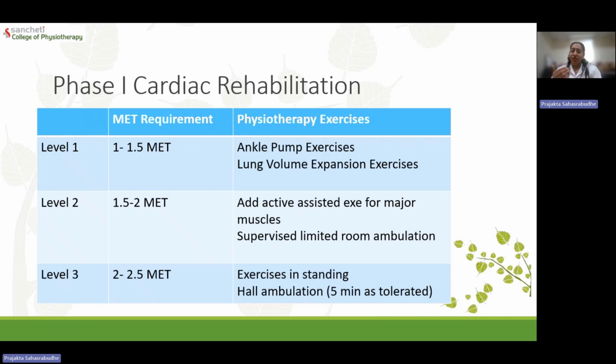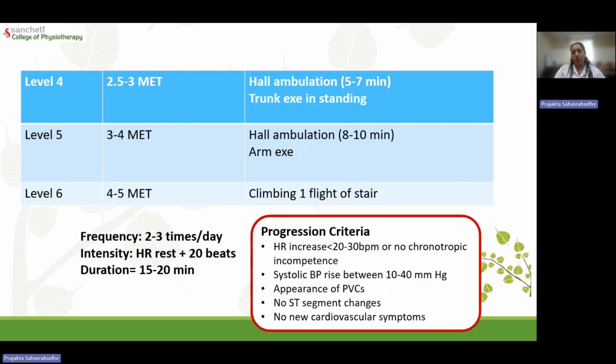From here, we can go a step ahead and we can give slightly strenuous exercise, wherein we are now recruiting a large group of muscles like knee and hip, wherein lower limb in-bed exercises can be started, and we can progress to supervised limited room ambulation, maybe around the bed within the ICU. Then we can gradually progress to exercises in standing and hall ambulation, 5 minutes or so, however it will be tolerated.